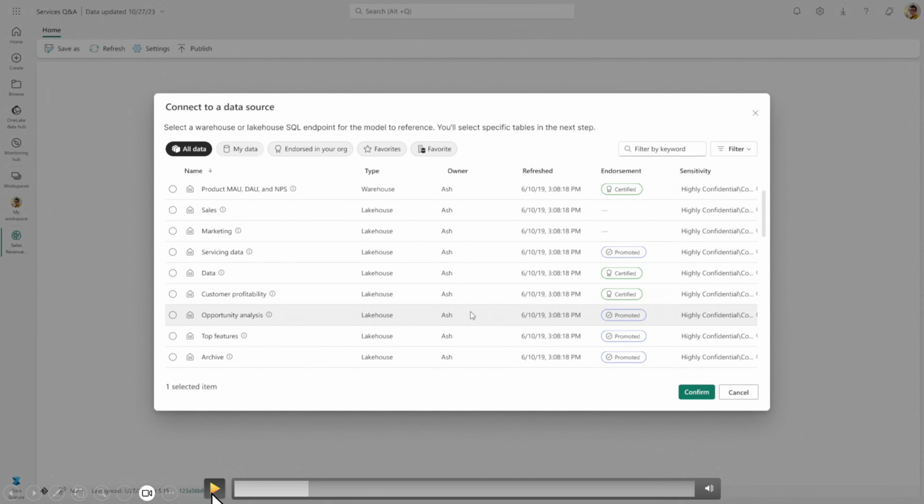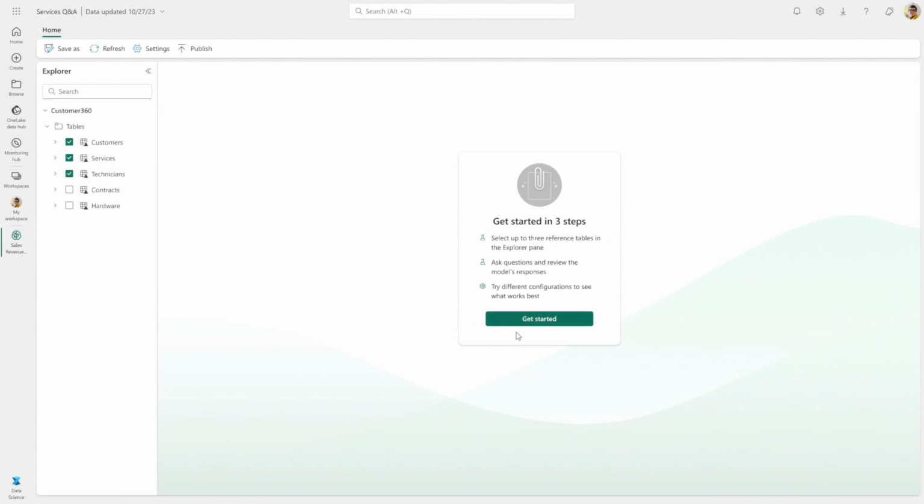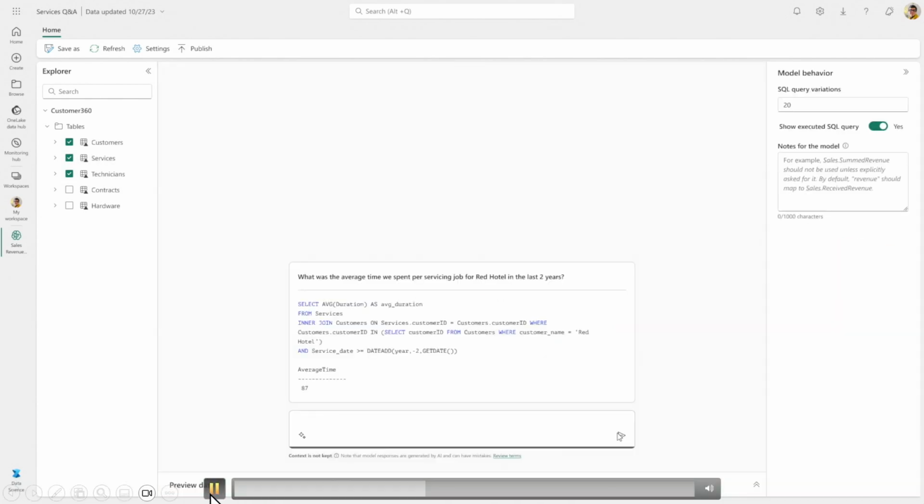So I can then go ahead and select a lakehouse in this case, or a warehouse that I want to use. In this case, I want to select that specific Customer 360 lakehouse. I can also select a set of tables to say, hey, I want to specifically focus on maybe these tables because they are central to the questions that are going to be asked. And immediately, I can start interacting using AI and ask questions on top of this data. Even without any configuration, this is an interactive experience, right?